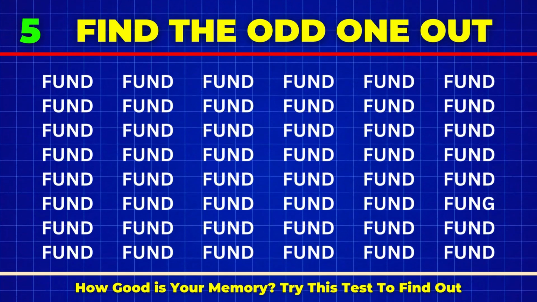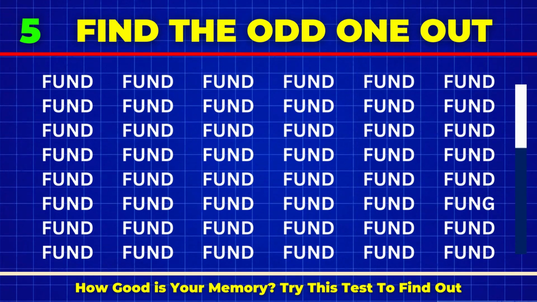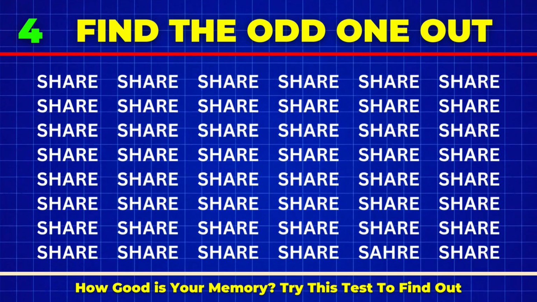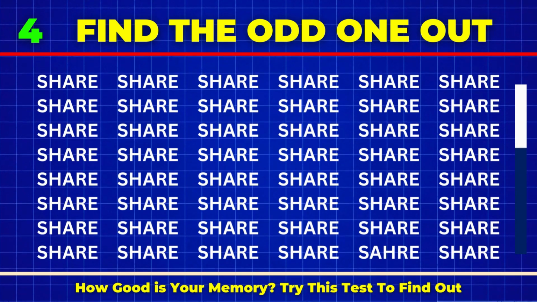Number 5. The word is fund. You have to find the odd one out. This one has G at the end. Question number 4. You have to find anything but share. There you have.